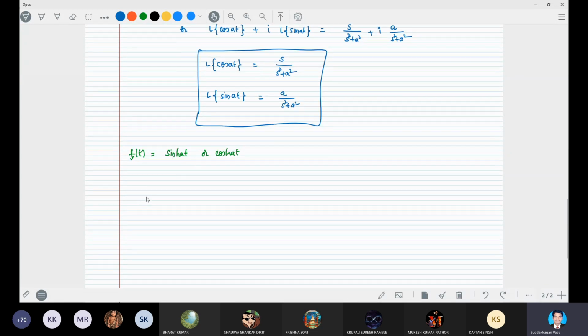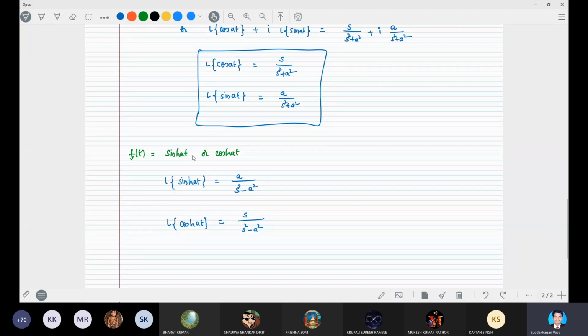Laplace transform of sinh at is equal to, can anybody say, a by s square minus a square. Yes. Laplace transform of cosh at is equal to s by s square minus a square, right?